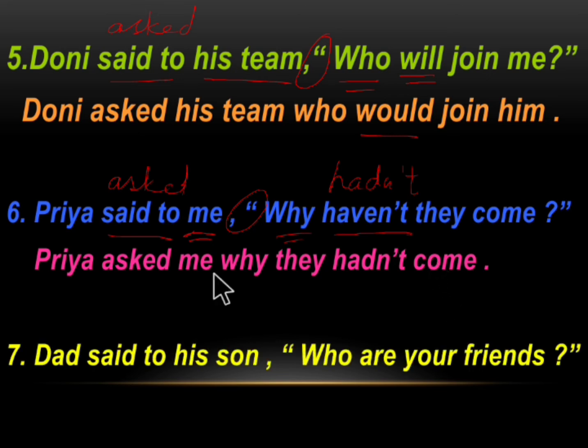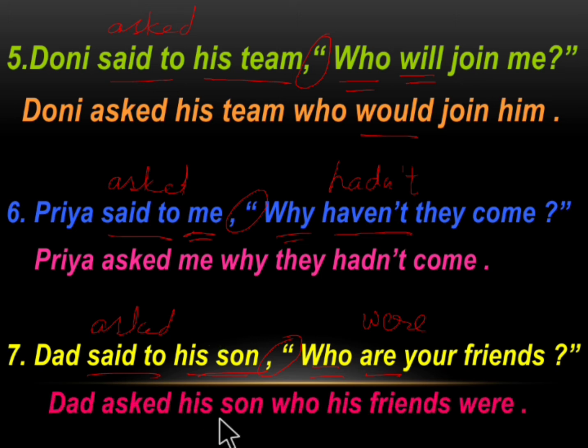The next example: Dad said to his son, "Who are your friends?" So dad said to his son, his son is the listener. So said to will change to asked. Dad asked his son, we remove this punctuation and who will be the connector. Are will change to the past tense were, where your friends. Now let us see the indirect speech. Dad asked his son who his friends were.